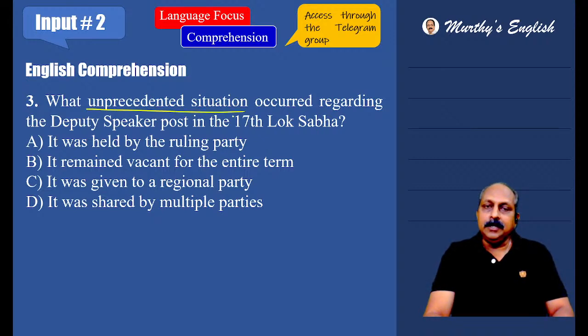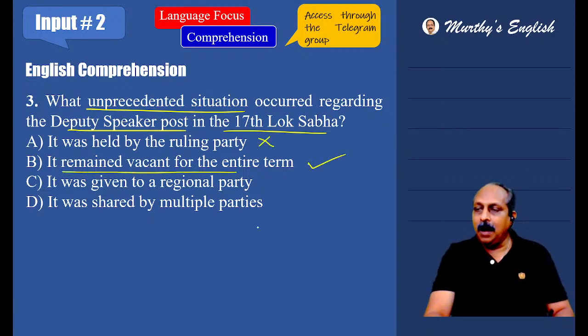What unprecedented situation occurred regarding the deputy speaker post in the 17th Lok Sabha? In the 16th, it went to the opposition member, an AIADMK party member. But in the 17th, what happened? Unprecedented situation. It was held by the ruling party? No. It remained vacant for the entire term. Never happened before in the history of Lok Sabha. B is the answer. You don't have to look beyond.